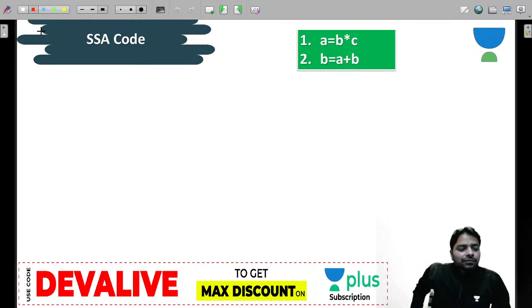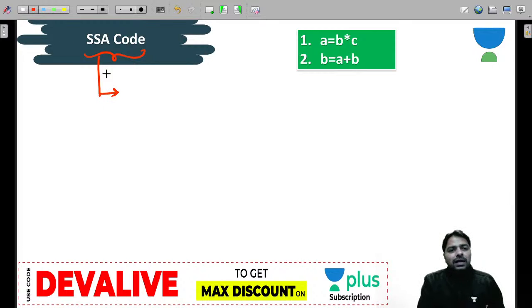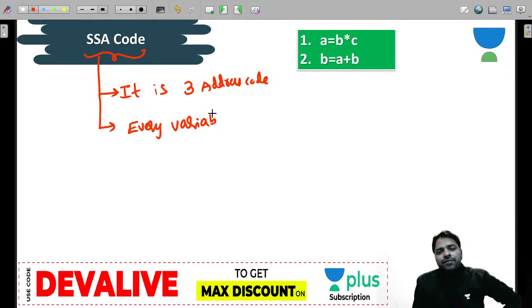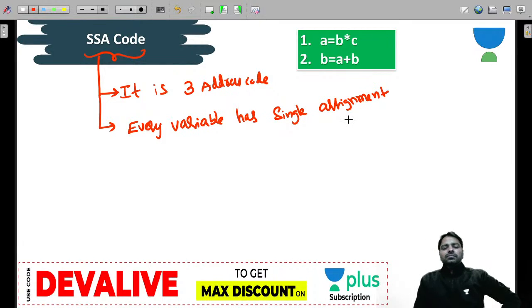Now let's move on to another definition, SSA code. What is SSA code? It is just 3 address code, guys. What is 3 address code? We have seen every instruction has at most 3 addresses. But here, every variable, that is basically every address, has a single assignment in the whole code. You can't reuse it for any other purpose. Every variable has a single assignment. What is assignment? Basically called a definition.